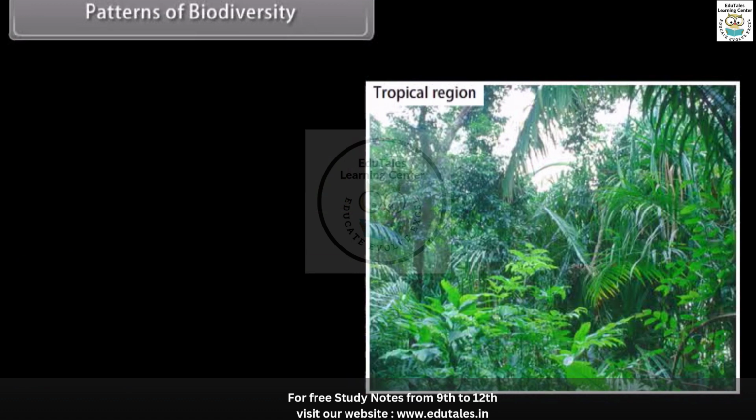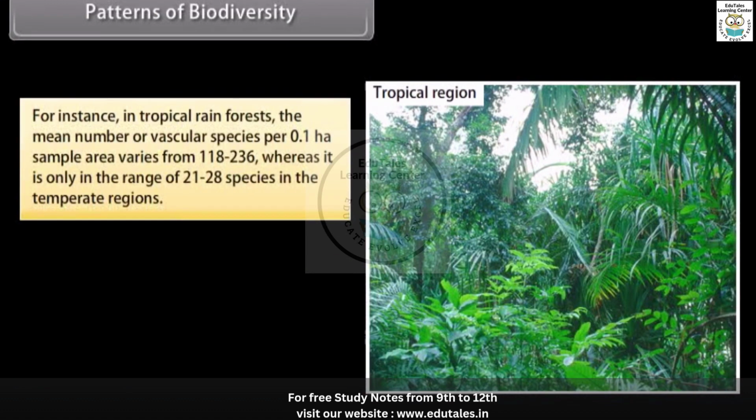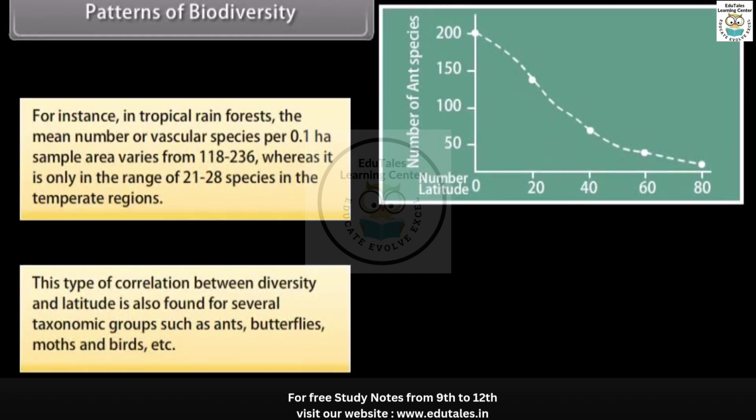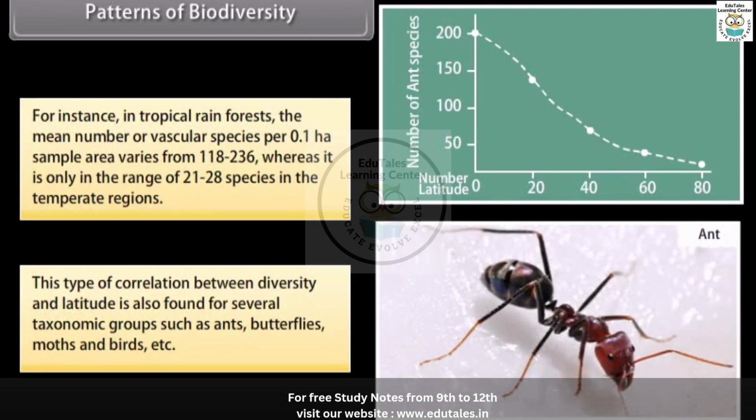biodiversity. For instance, in tropical rainforests, the mean number of vascular species per 0.1 hectare sample area varies from 118 to 236, whereas it is only in the range of 21 to 28 species in the temperate regions. This type of correlation between diversity and latitude is also found for several taxonomic groups such as ants, butterflies, moths, and birds, etc.